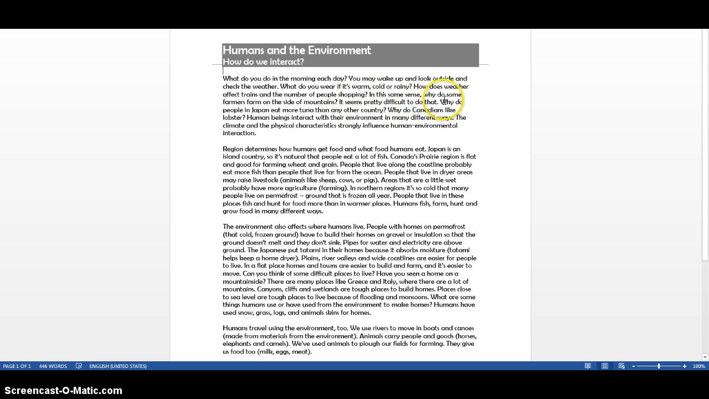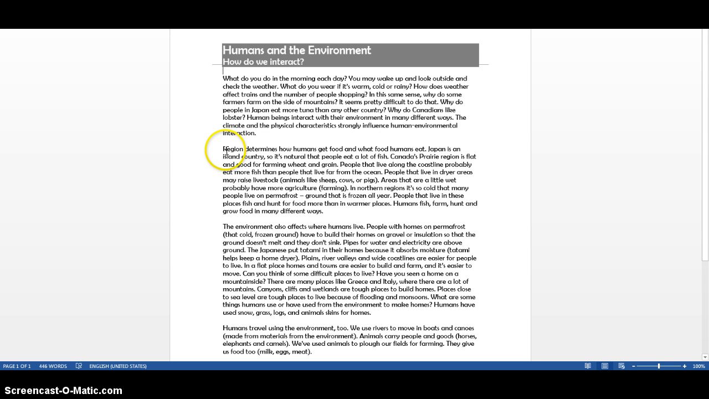In this same sense, why do some farmers farm on the side of mountains? It seems pretty difficult to do that. Why do people in Japan eat more tuna than any other country? Why do Canadians like lobster? Human beings interact with their environment in many different ways. The climate and the physical characteristics strongly influence human environmental interaction. So interaction meaning connection, or the humans touching the environment and the environment affecting the humans.